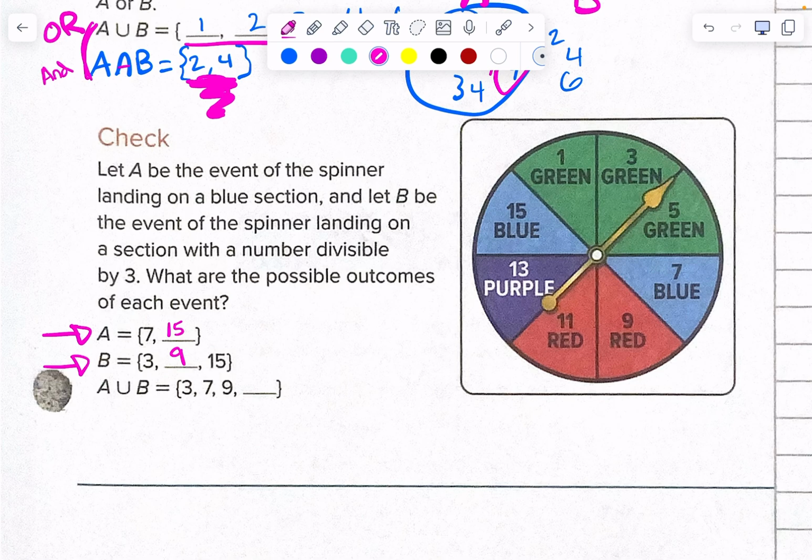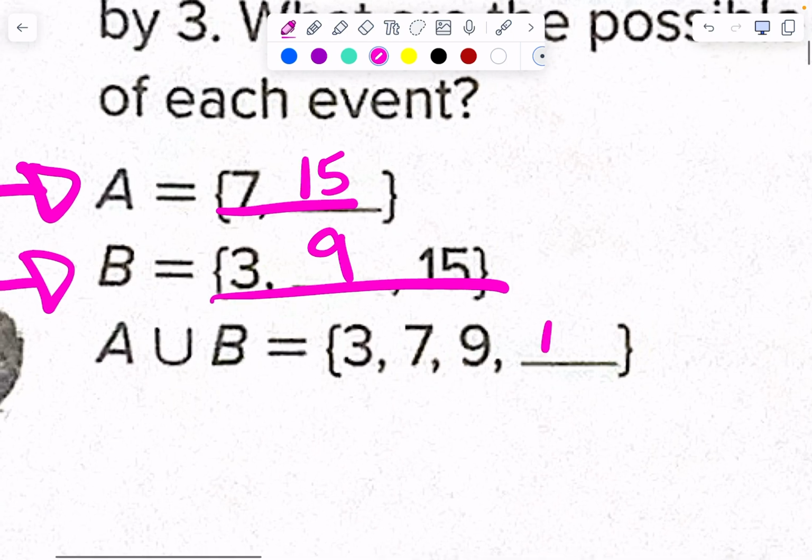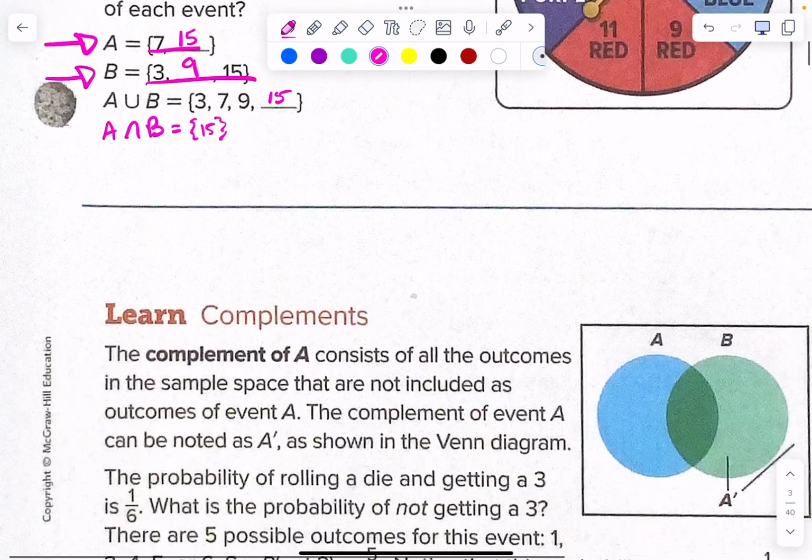Okay, I want to know the union. So if I'm just looking at these two together, I have 3 and 7 and 9 and 15. Okay, what's in the intersection? Just 15, right? The only number that is in both of them is 15. Good? Not so bad.